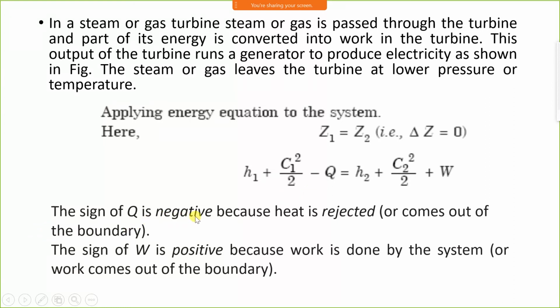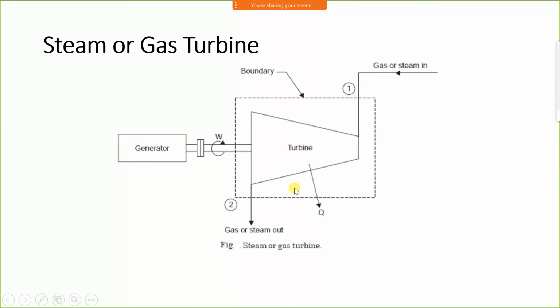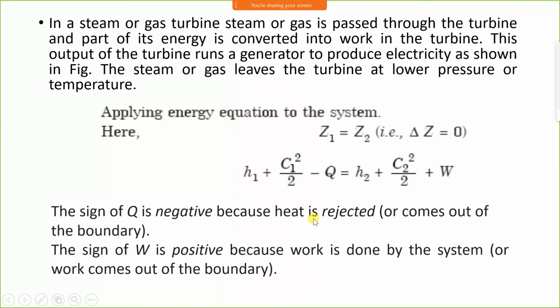Here the Q is negative because the heat is rejected from the system, or comes out of the boundary. The W is positive because work is done by the system.